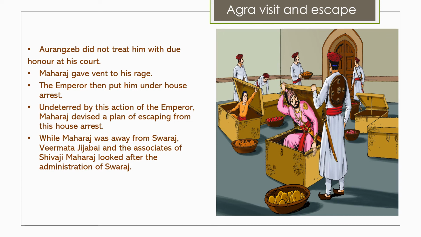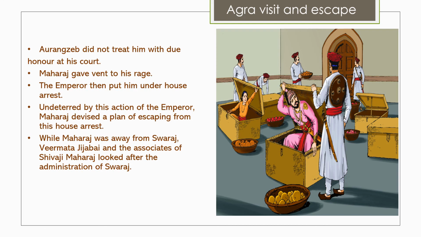These boxes would go, and every day there was checking. But after a few days, the soldiers decided, why check every day, because the same things are going every day, and they stopped checking. Then one day Shivaji Maharaj realized that now they are not checking the baskets anymore. He sat in one box, and in another box he put his son Sambhaji, and this is how they escaped from Agra and reached Maharashtra. He reached Raigad. While returning from Agra, he had left Sambhaji Raje at Mathura, and he went further. Later, Prince Sambhaji was brought safely to Raigad.